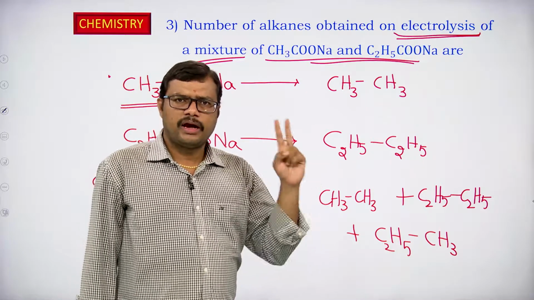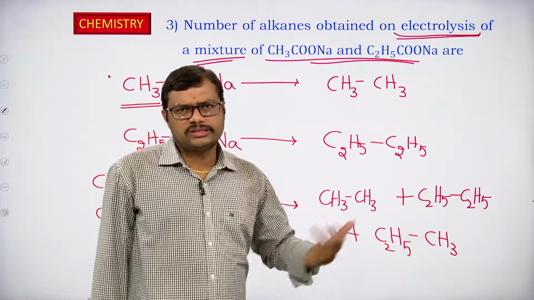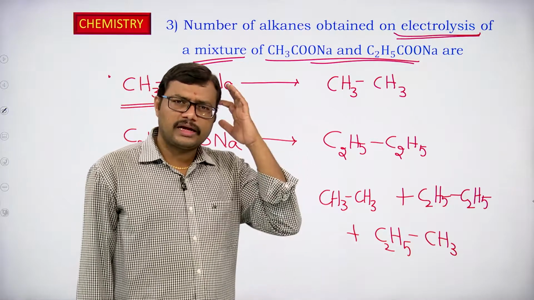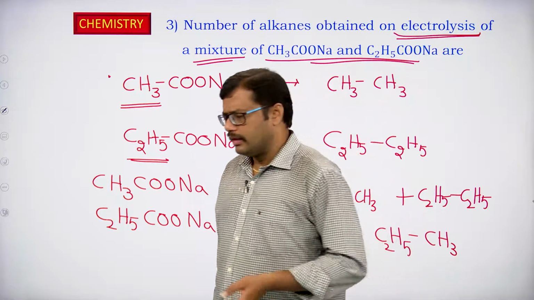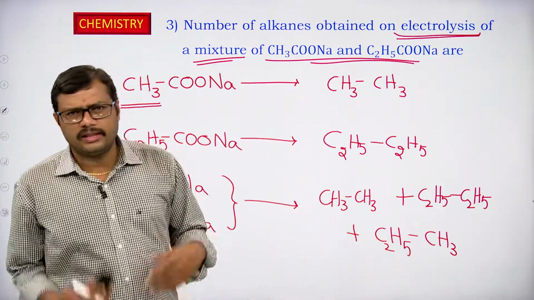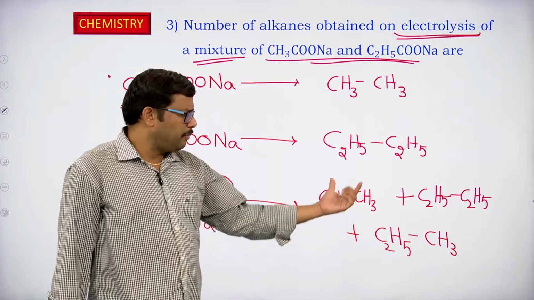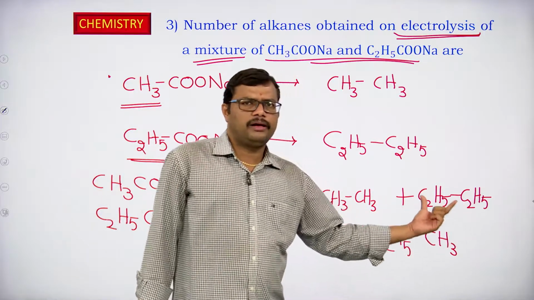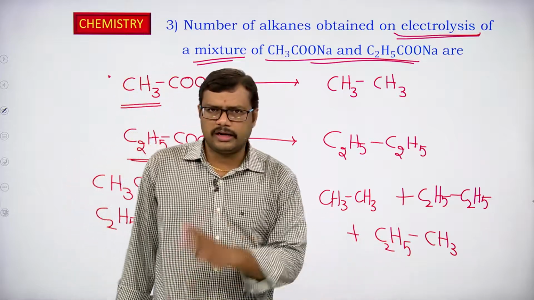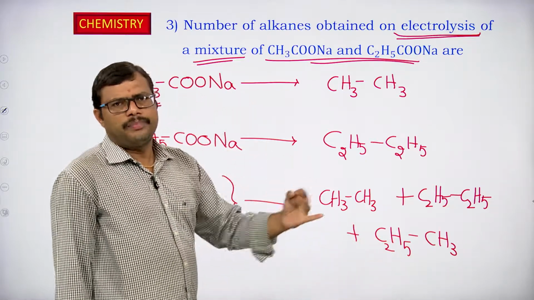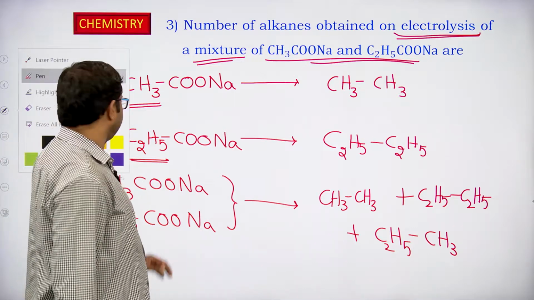One is ethane, other is propane, third one is butane. As we have discussed for free radicals, the reaction intermediates, the reactivity of free radicals is very high. Since the reactivity of free radicals is very high, they combine in any fashion. So automatically here methyl radical can combine, ethyl radical can combine, or methyl and ethyl radicals both can combine with one another and we get three different alkanes. Ethane, propane, butane are the products that we are going to get in this particular reaction.